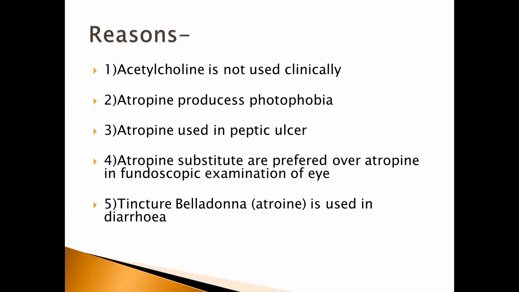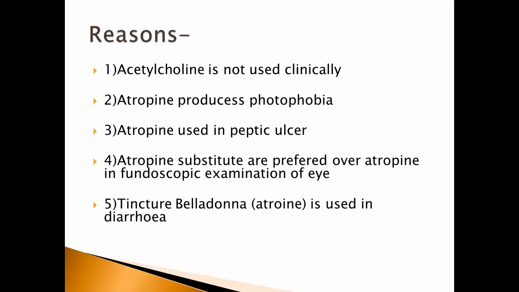Next, atropine produces photophobia. For this reason, you have to write the answer from the parasympatholytic, that is, the pharmacological action of atropine on the smooth muscles of the eye. On local instillation, atropine produces mydriasis, which is an increase in pupil size. Atropine causes contraction of the radial muscle fiber and relaxation of the circular muscle fiber. Hence, the size of the pupil is increased.